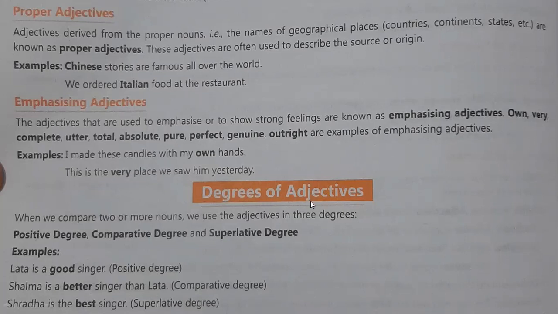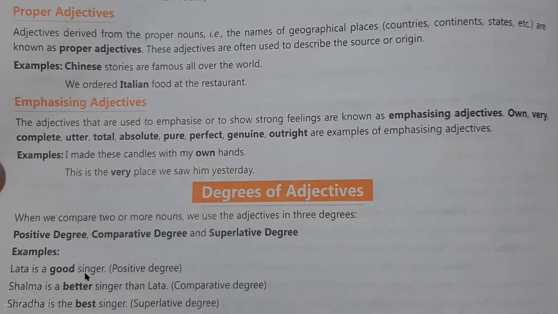Now the degree of adjective, like I have told you what are the types of adjectives. Now how will you write degrees of adjectives here? When we compare two or more nouns, you have to use a comparative degree. Superlative degree, you have to write whenever something is superlative. Okay, so what is the identification?